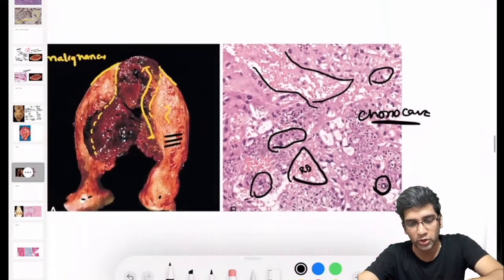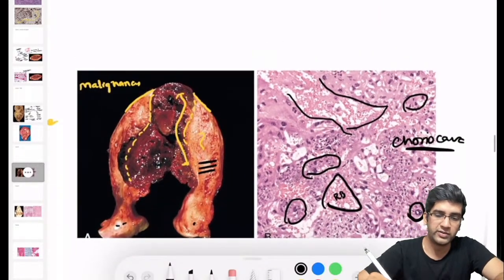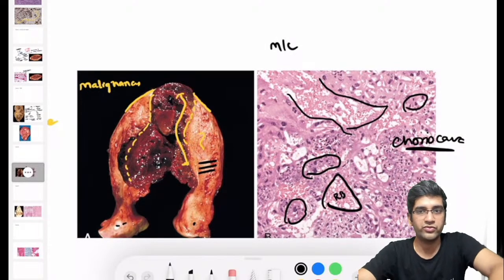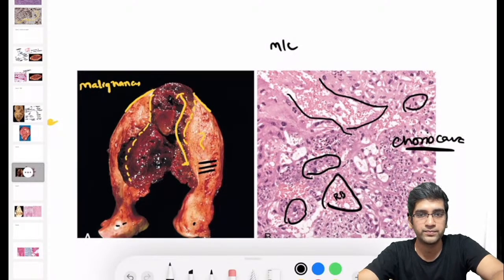What is the most common organ to which choriocarcinoma can undergo metastasis? That's an MCQ. We'll end this case with an MCQ. The most common organ is going to be the lungs, right? It can commonly spread to the lungs. That's one of the commonest sites of choriocarcinoma metastasis.